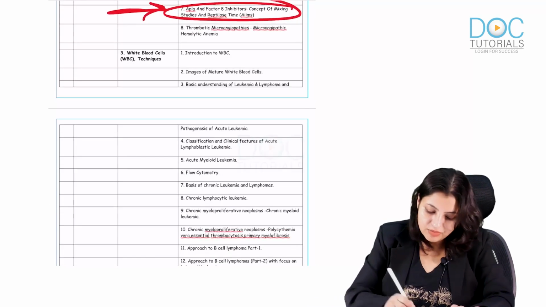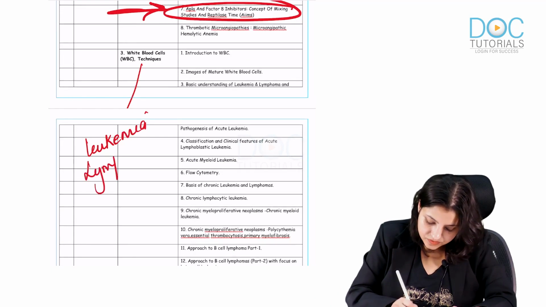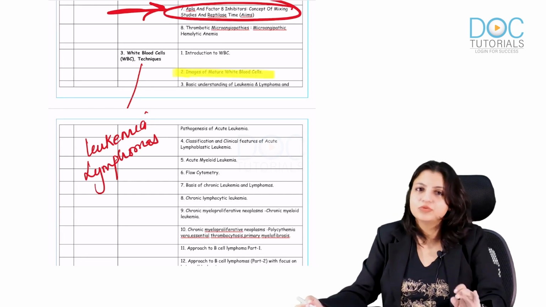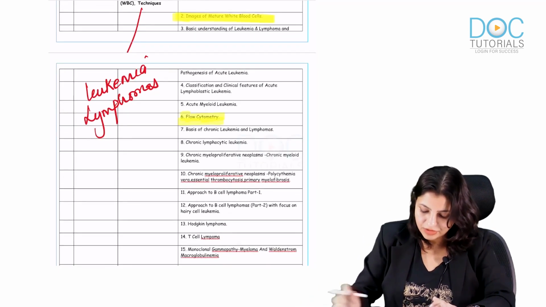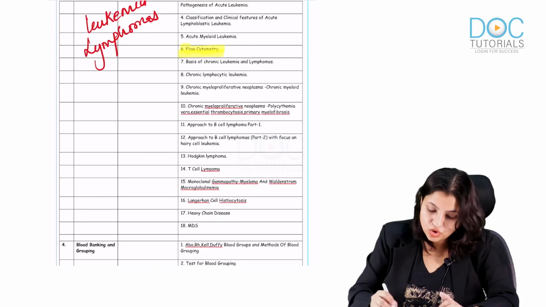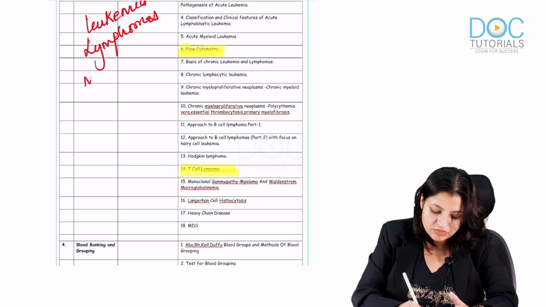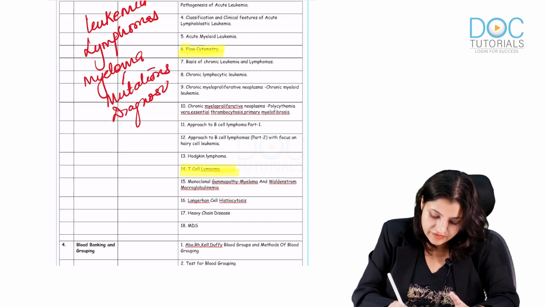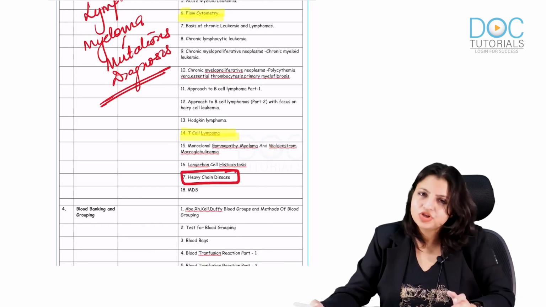In WBC, I want you to know about all the leukemias, lymphomas and some images. You have to see images of WBCs, which can be given to you as a spot question. Apart from that, leukemia and lymphoma and how to interpret flow cytometry. In lymphomas, please do not forget T cell lymphomas, which are very important. Of course, myeloma, its mutations and its diagnosis are very important. Nowadays they are even asking about heavy chain disease, which should be clear.